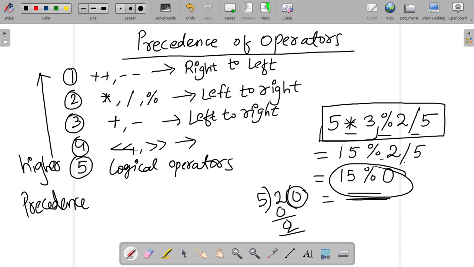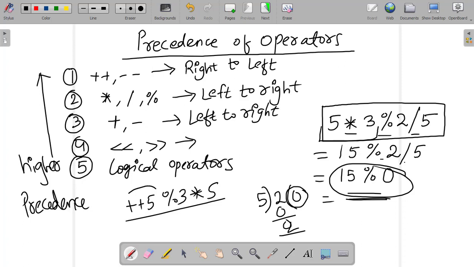And then we have the left shift and the right shift operator, and then the logical operator. Suppose we have an operation like ++5 modulo 3 into 5. What do we have to do first? There are three operators here: increment, modulo, and multiplication. In the precedence, first we have to deal with either the increment or decrement operator.